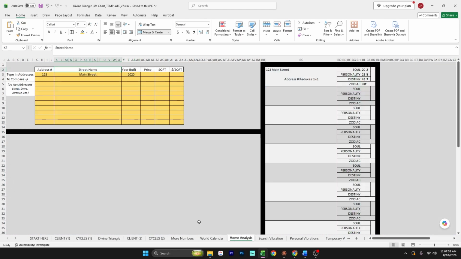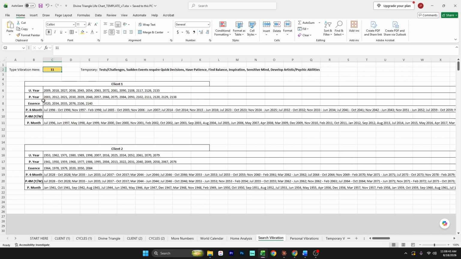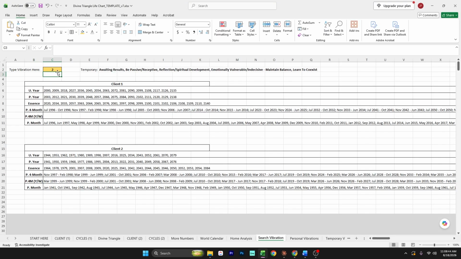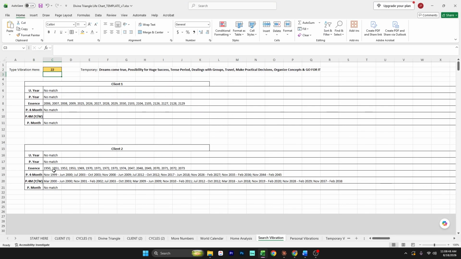And now onto some completely new features. I've included a tab called Home Analysis, where you can type in up to 11 different addresses to compare, and you can see the numerology behind them in this table over here. Another new very useful feature is the Search by Vibration tab. This is where you can type in any number and it will show you all the cycles that have that vibration, and it will also pull up its temporary description at the top.